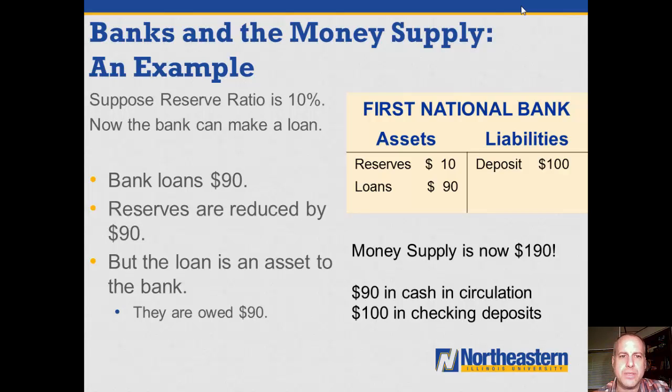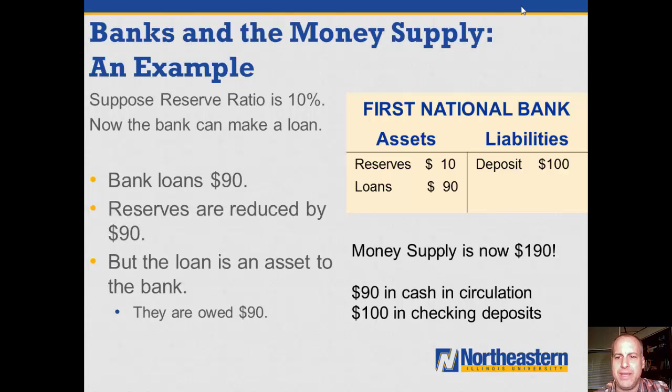Now what happens? Suppose the reserve ratio is 10%, and the bank can go out and make a loan. A bank can loan $90. They have to keep $10 in the safe, and reserves are reduced by $90. But the loan, remember, is an asset to the bank. The bank is owed $90 by somebody else.